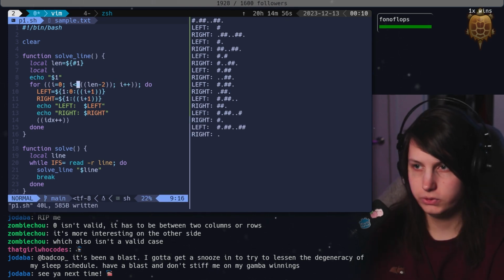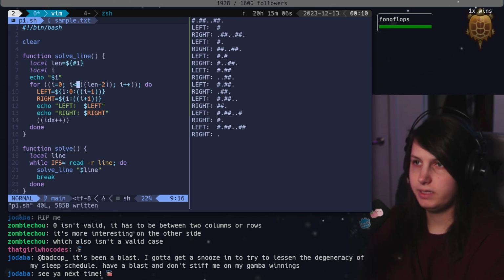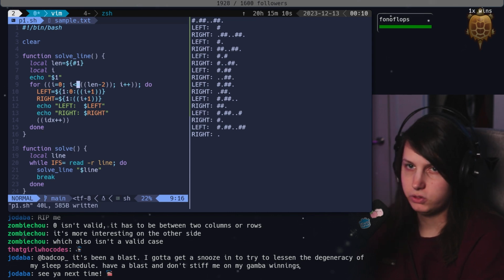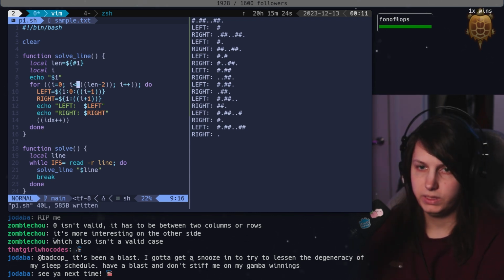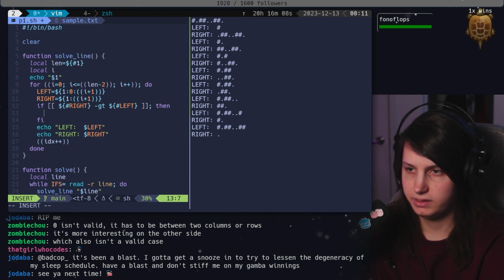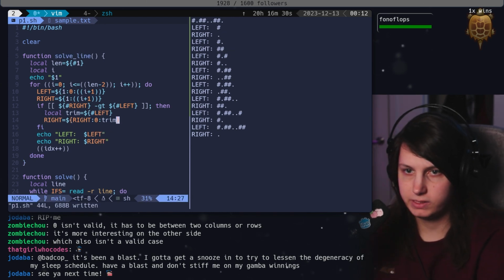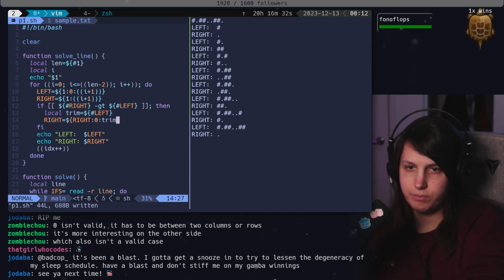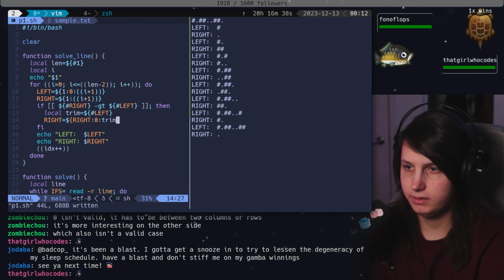Okay. So now the thing that's interesting is that we need to clamp the string. So the right one, whichever one's longer, we take that length. If right is greater than left, then we say right equals right, 0, trim. Okay, so that trims it that way. But when we want to trim the left one, we have to trim off the beginning of it. Oh, that's easy.